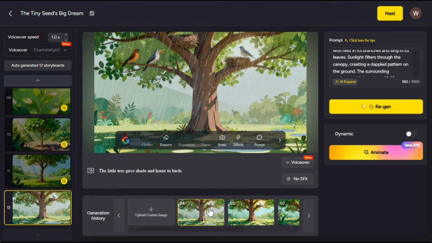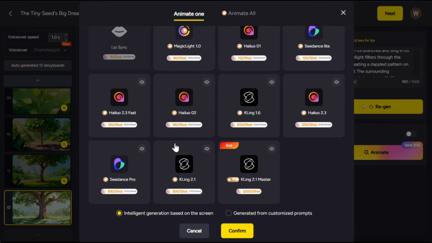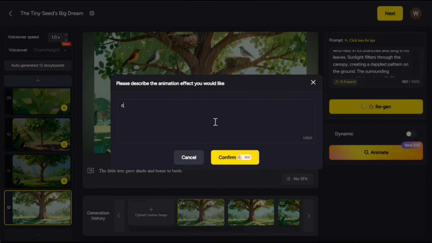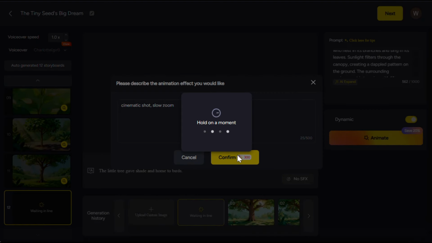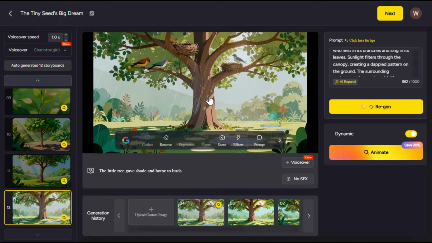Now, to turn this image into a video, you need to click on the animate button. Then you can choose a video model. As you can see, it literally has all of them. I'll go with Seedance. Next, for the prompt, you can choose automatic or custom. I'll go with custom, then give it a simple prompt like this, click confirm, and it will start generating the video. And here's the output. This is awesome, right? It looks really nice.